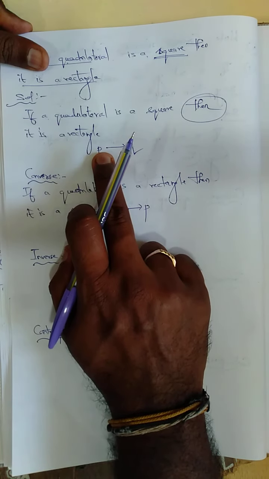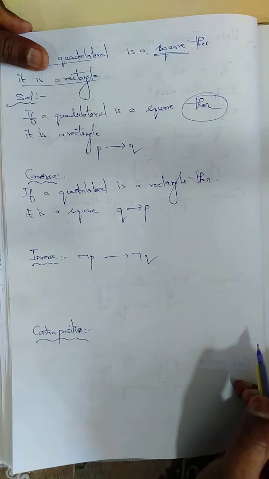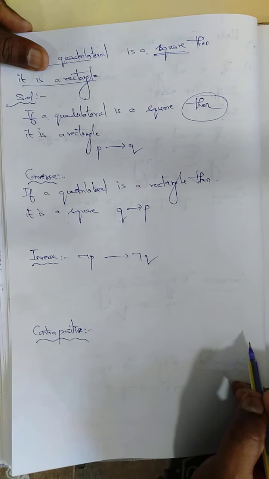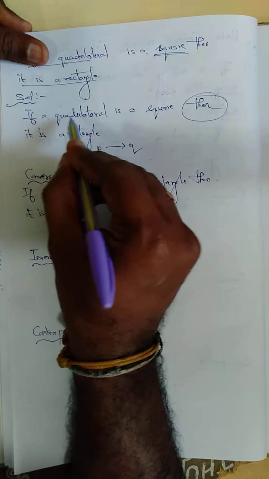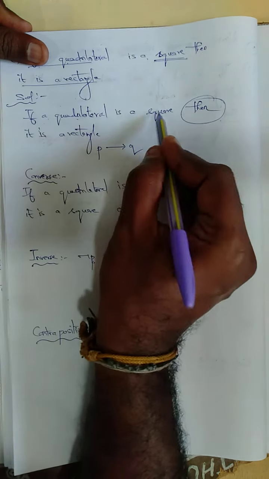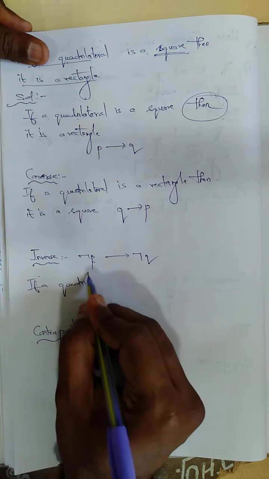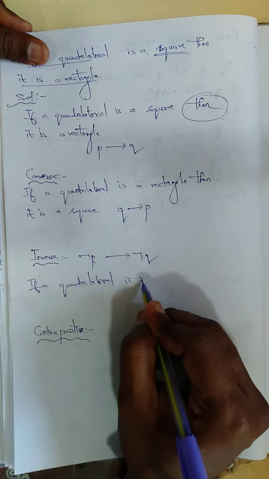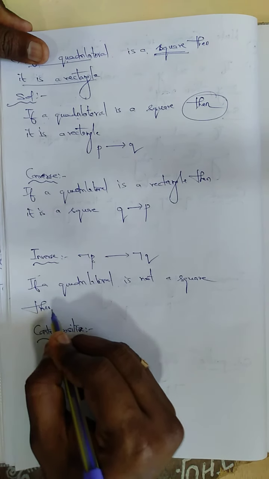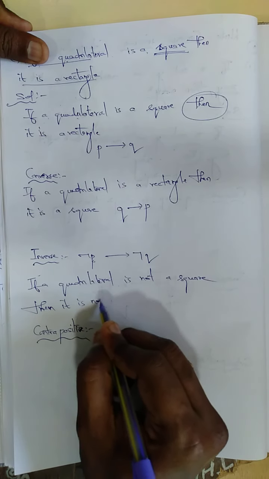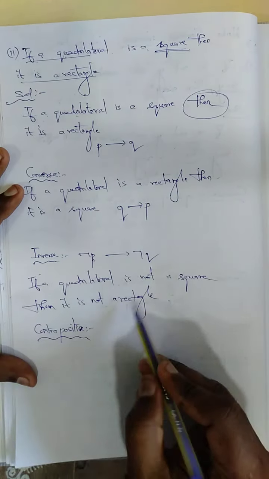Now I need to write the negation of P and the negation of Q. Simple. The inverse: if a quadrilateral is not a square, then it is not a rectangle. So this is the inverse.